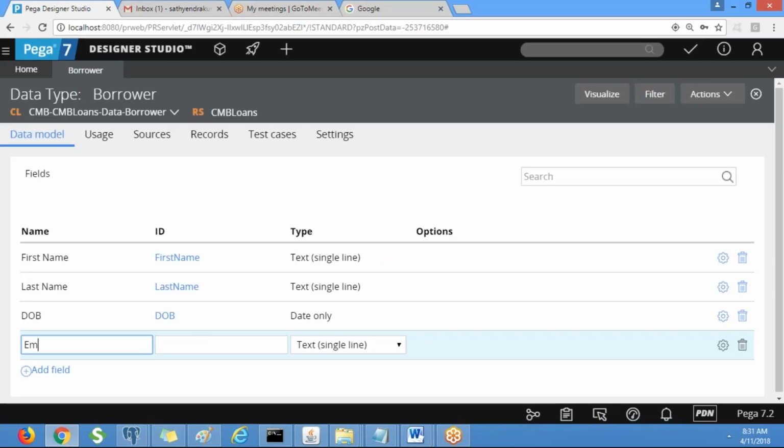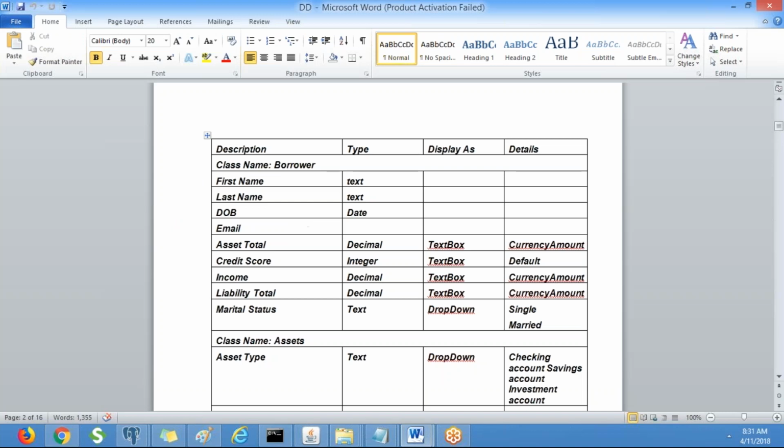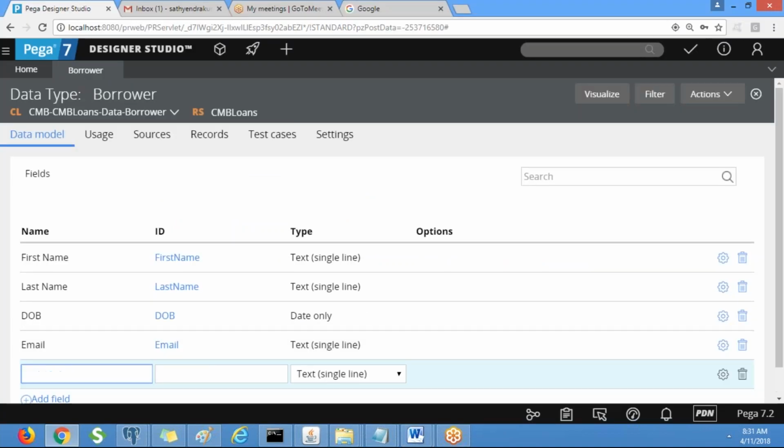Email is a text, and asset total. A borrower can have assets and liabilities, right? Before they provide the loan, they will check how much assets he has and how much liabilities he has. So we are going to create asset total, which is a decimal.